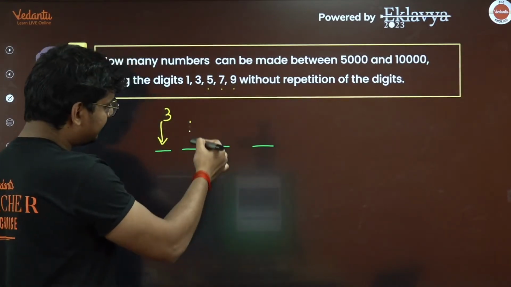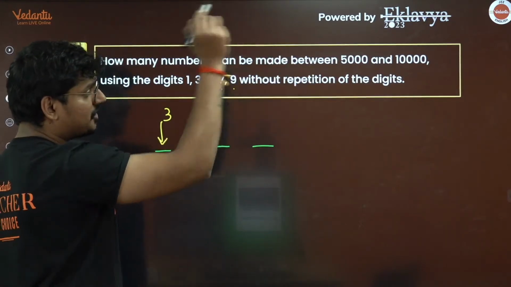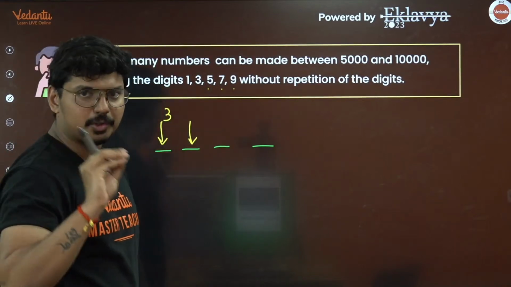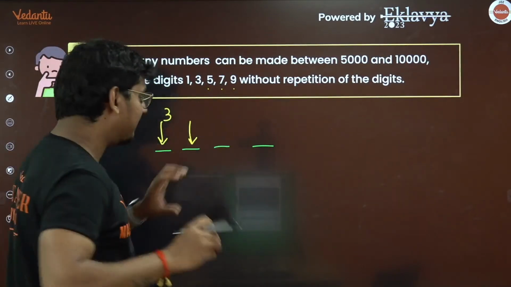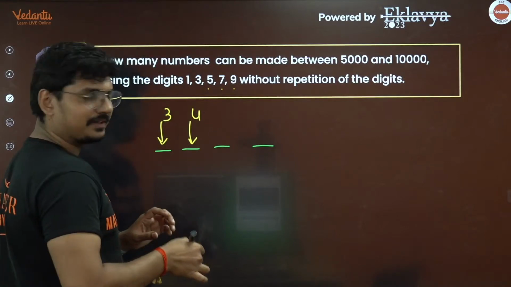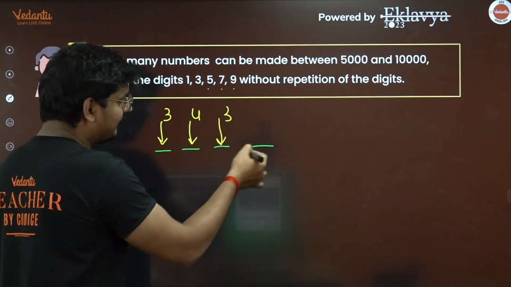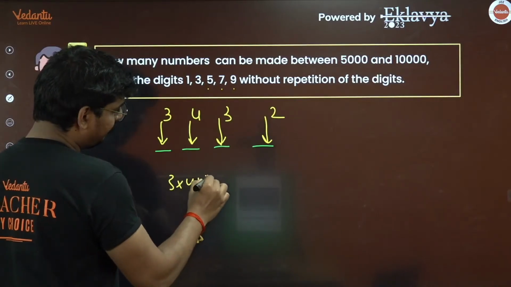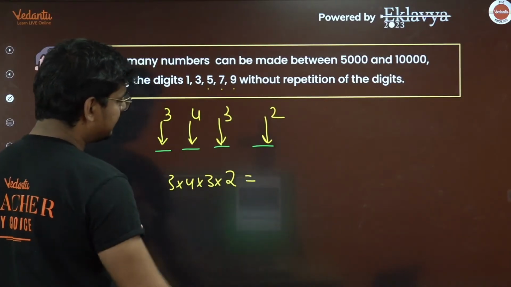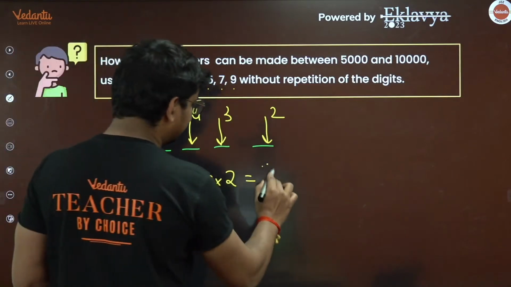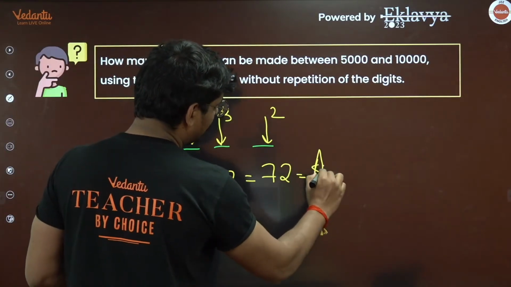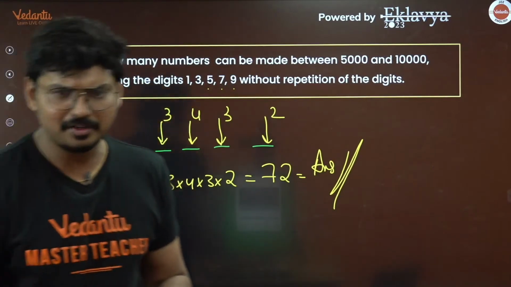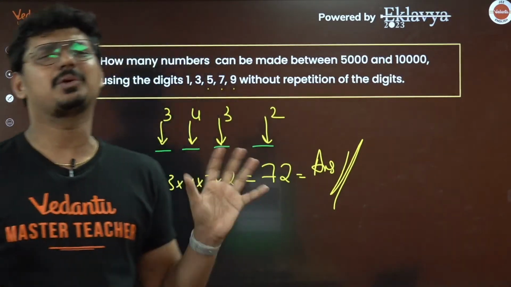Now what about this position, guys? Since the repetition is not allowed, what does that mean? Out of 5, 7, 9, 1 digit is going to be fixed. Now 4 digits will be remaining. So this can be filled in 4 ways. This can be filled in 3 ways. And this can be filled in 2 ways. So what is the answer? 3 into 4 into 3 into 2. 4 3s are 12, 12 2s are 24, 24 3s are 72. 72 is going to be the right answer for this question. Perfect, very good. Easy peasy question.